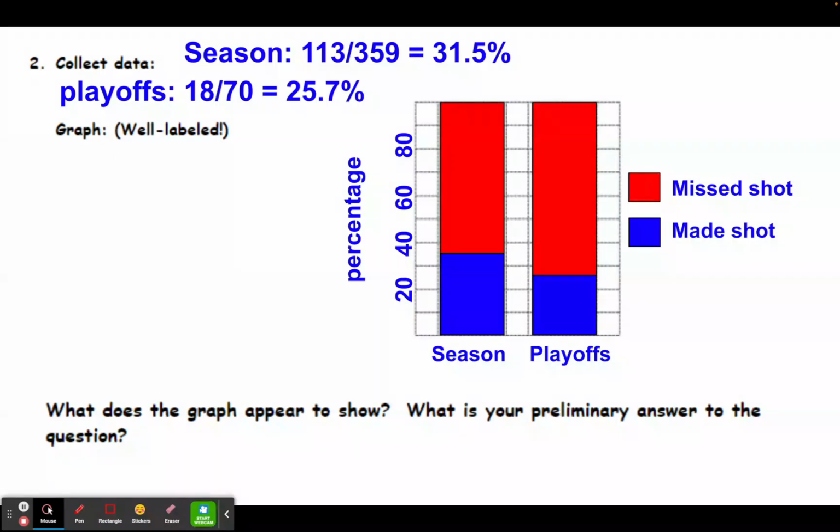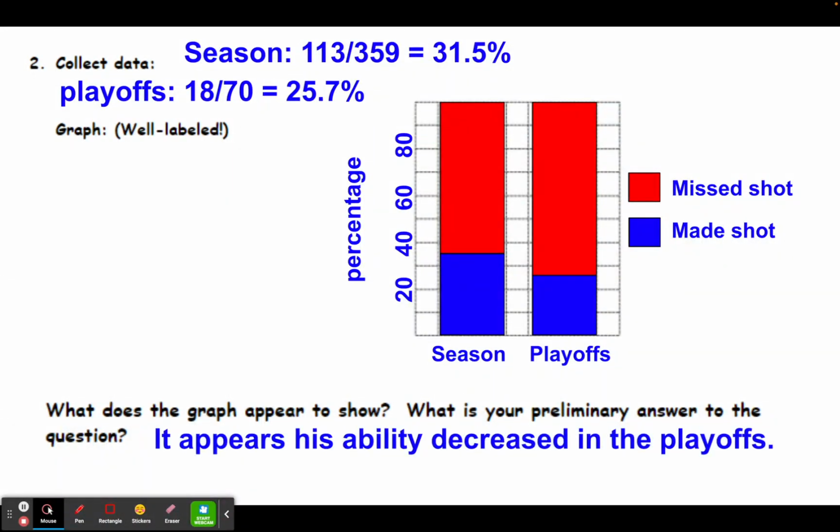Now, based on the percentages that we calculated in the graphs, the preliminary answer to this question is that it appears his ability did decrease in the playoffs. It wasn't a big decrease, but it still was almost 6%. So that was a pretty decent drop off between the regular season and the playoffs. What we want to know, however, is how likely is it that this happened just by random chance? Or is this good evidence that there really was a decrease in his ability? So what we want to do is simulate the playoffs and see what type of results we would expect from LeBron if his ability did, in fact, stay the same.